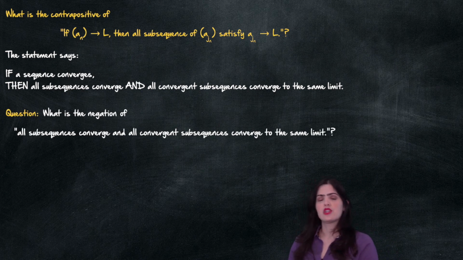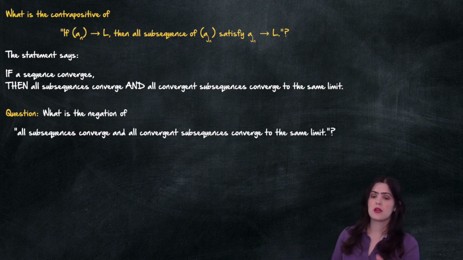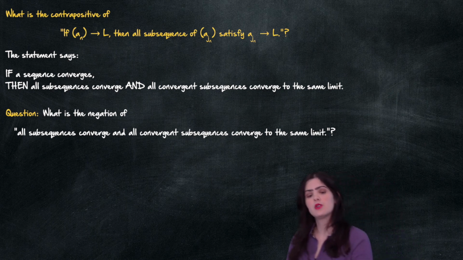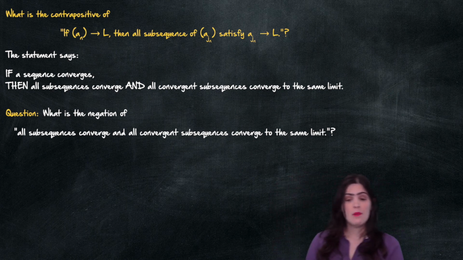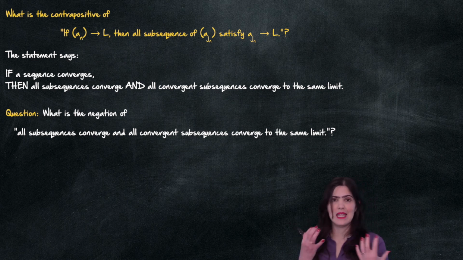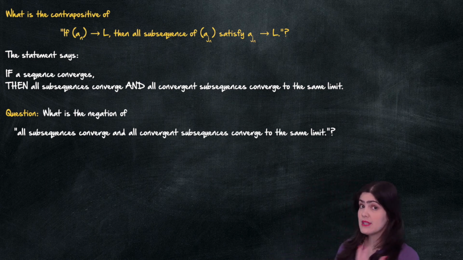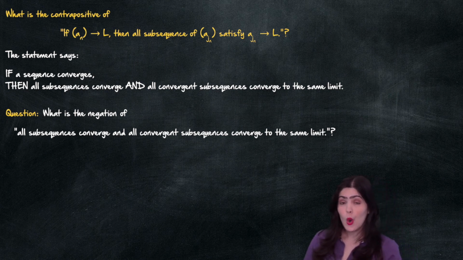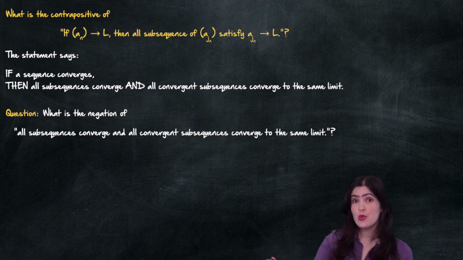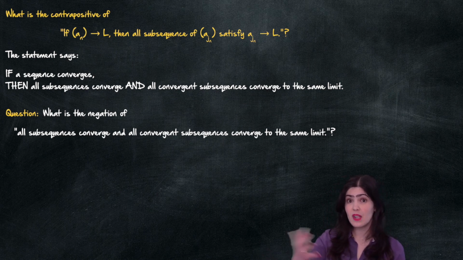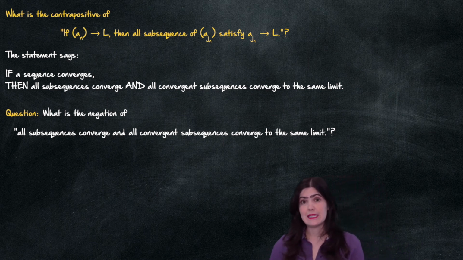So what is the negation of all subsequences converge and all converge to the same limit? Well, we have an "and" here, so it would be that either there is a subsequence that doesn't converge, or that not all the subsequences converge to the same limit. Those are the two possibilities.